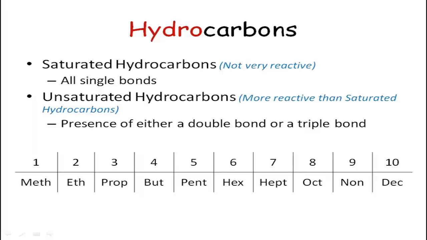For now, we should see a table below which says 1 is meth, 2 is eth, 3 is prop, 4 is but, 5 is pent, 6 is hex, and so on. This is the basic nomenclature in organic chemistry and one should learn it.